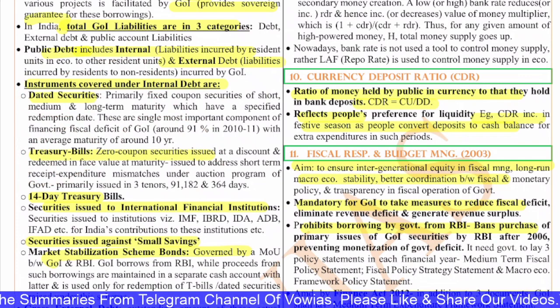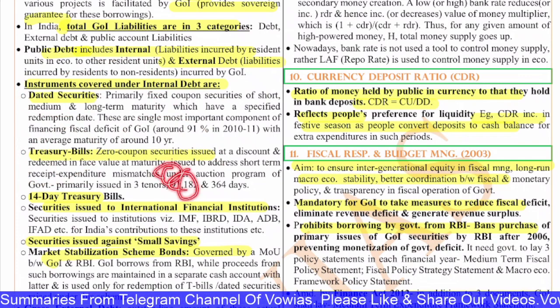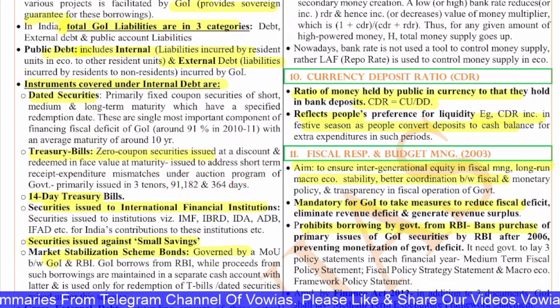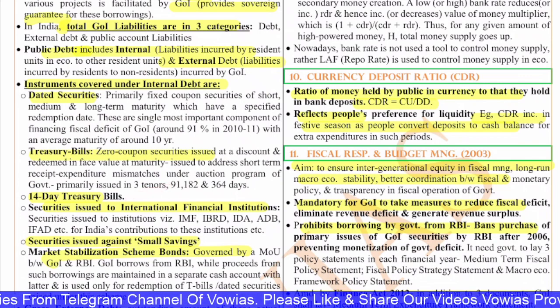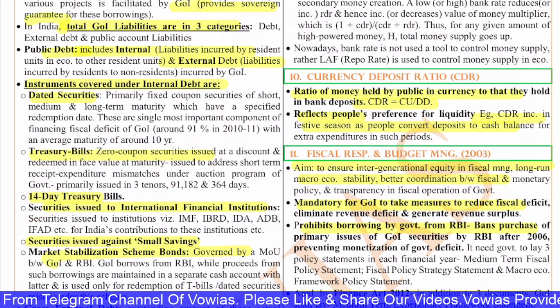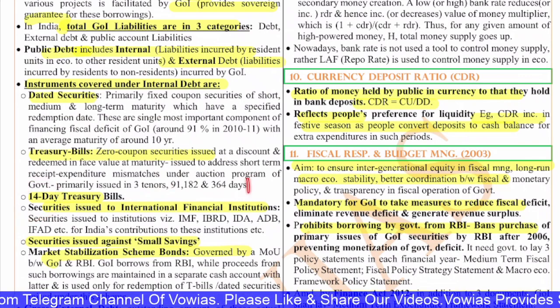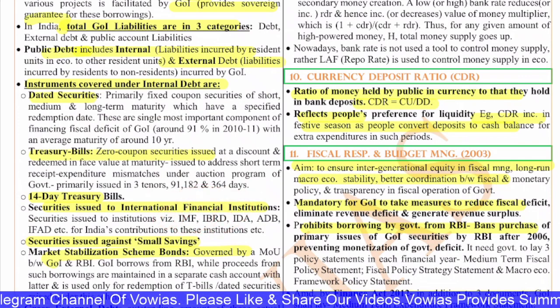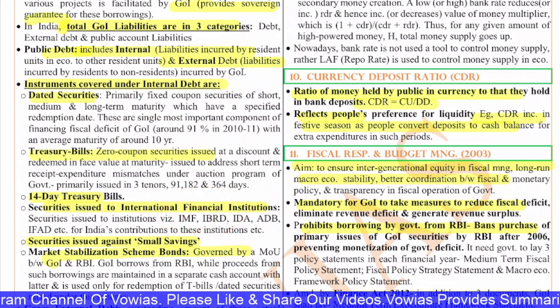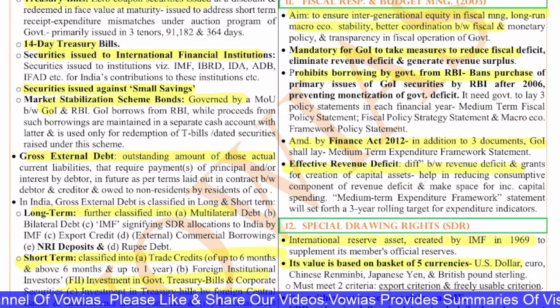So generally the T-bills are for 91 days, 182 days and 364 days. So they are for very short-term, right? You also have the 14-day treasury bills as well. The securities, meaning the bonds, are also issued to the international financial institutions like the IMF, IBRD, IDA and so on. And these securities are issued against small savings.